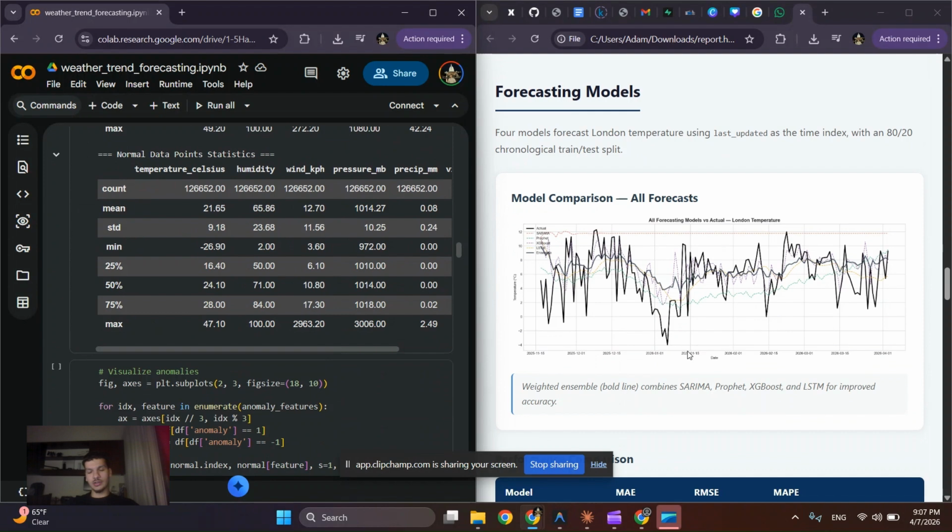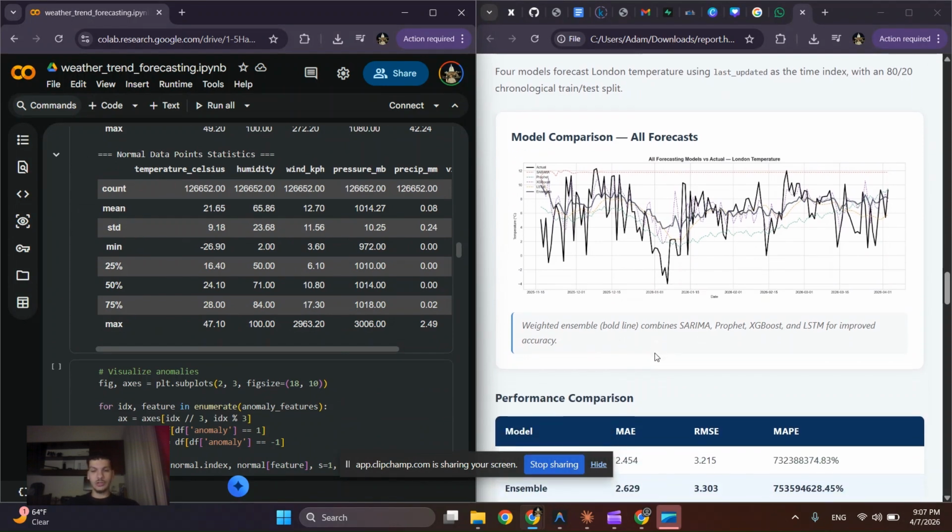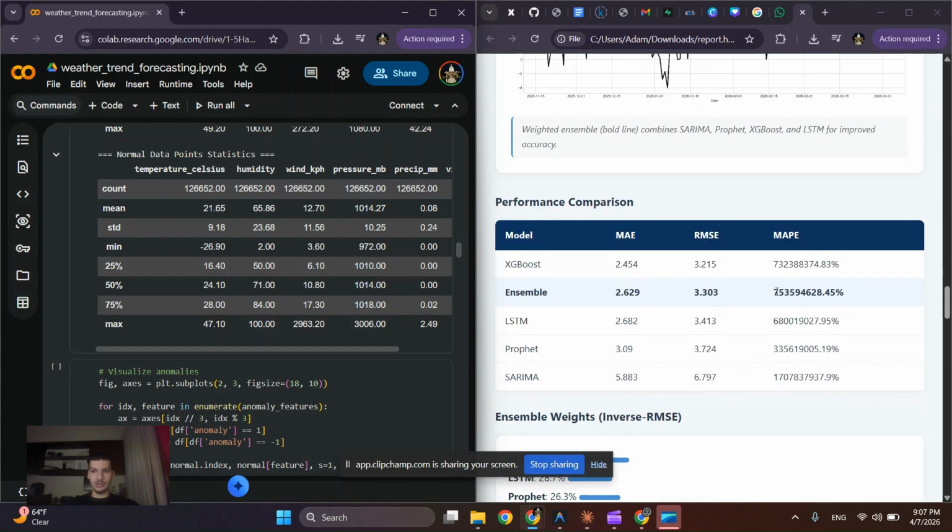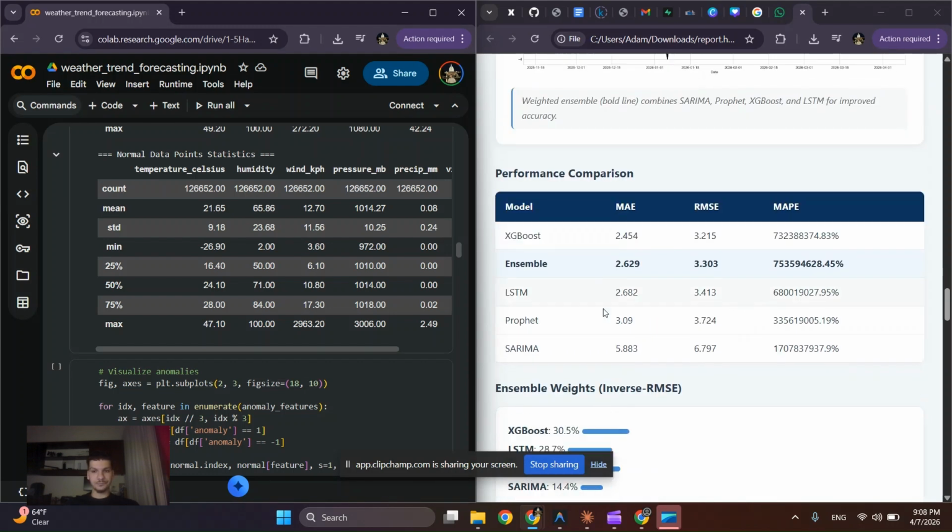After that, I developed specific models for forecasting. That was SARIMA, Prophet, XGBoost, and LSTM, as well as an ensemble between them, which outperformed all the individual models and gave us a MAPE metric of 75%.